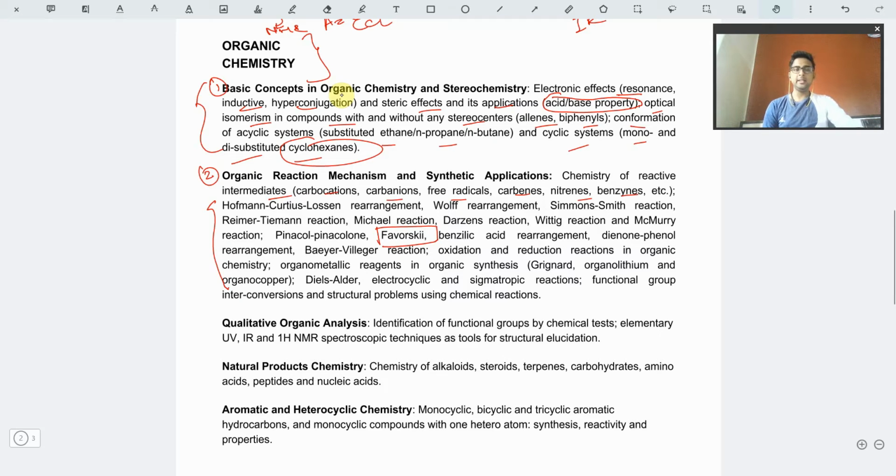That doesn't mean the other questions won't be coming. You will be practicing them all equally, but I just mentioned the favorite ones. You can go verify with the JAM papers if you have them.